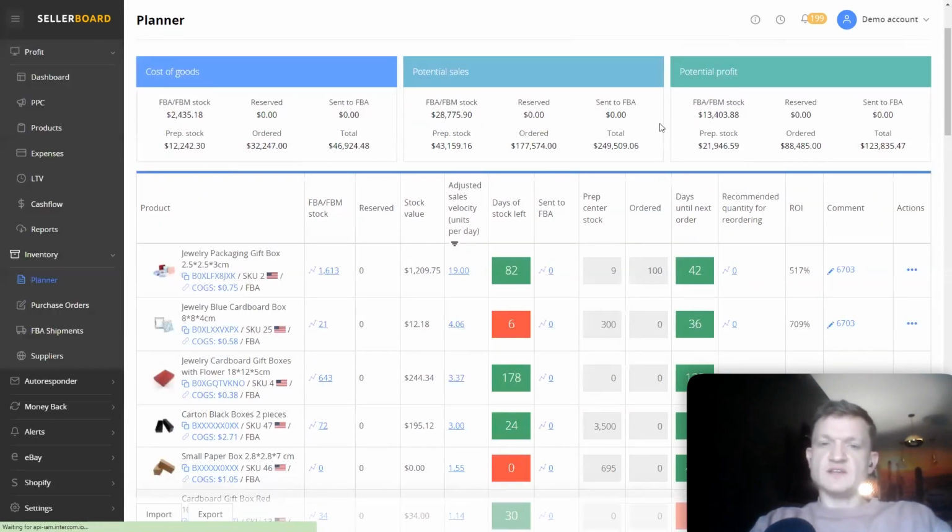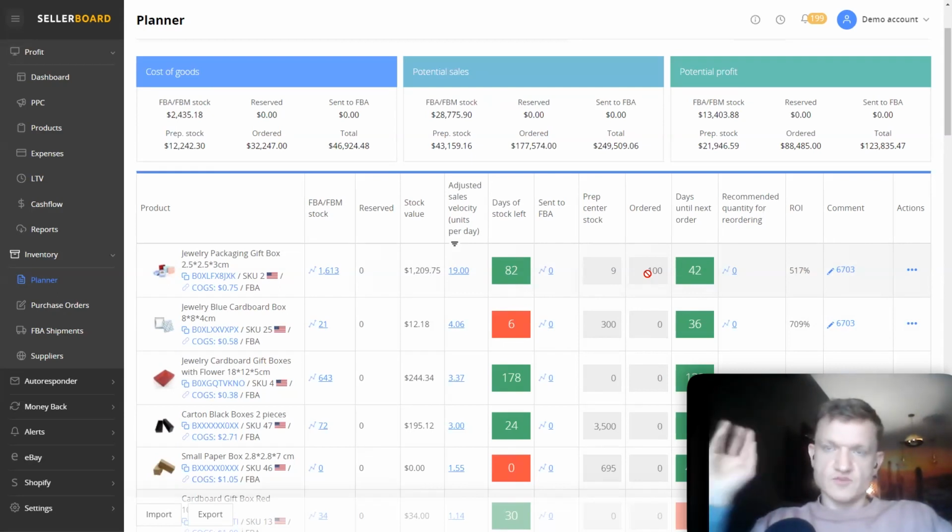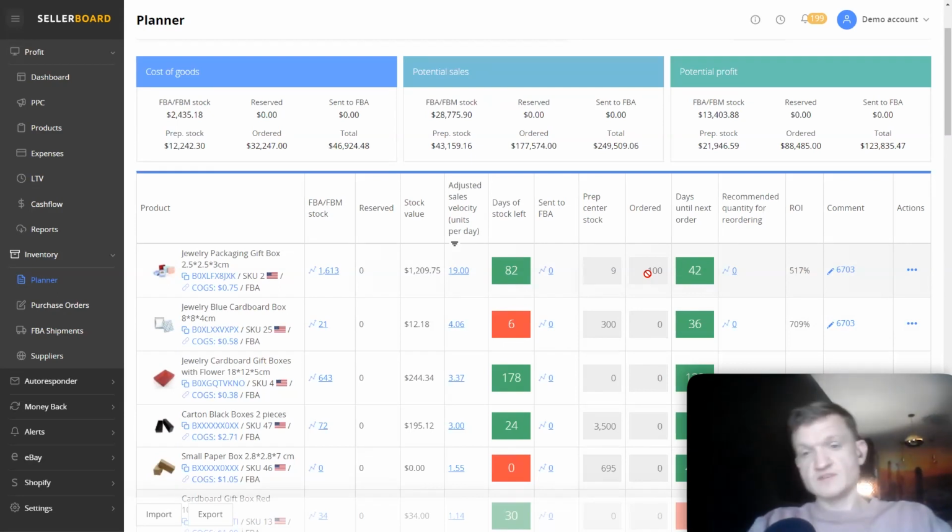That means that if you order product, then your units inside the ordered column will change. Then when you move the product down the pipeline, for example, it turns from ordered to shipped, and when the product arrives, these numbers will be transferred either to your prep center or to your FBA warehouse.